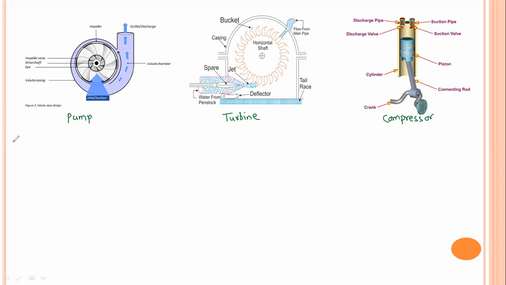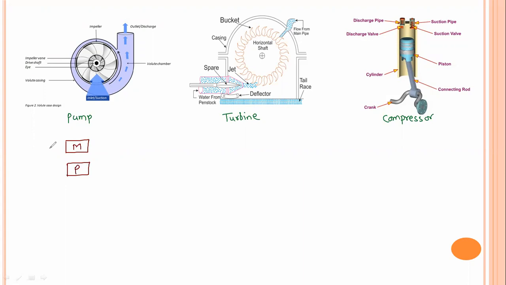Now let us see some important points related to pump. When we talk of a pump, basically before the pump, the motor will come. Understand the difference. To better understand, I will write like this. Let's say you are having a motor and you are having a pump.